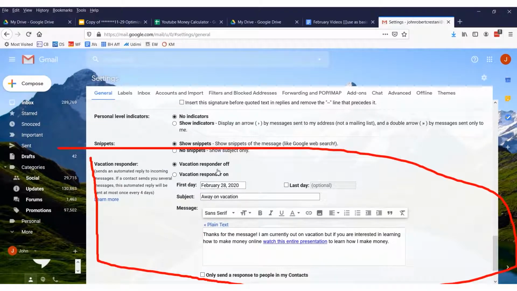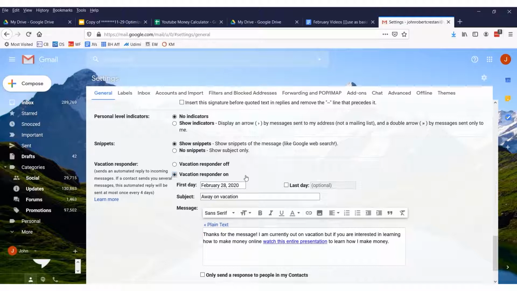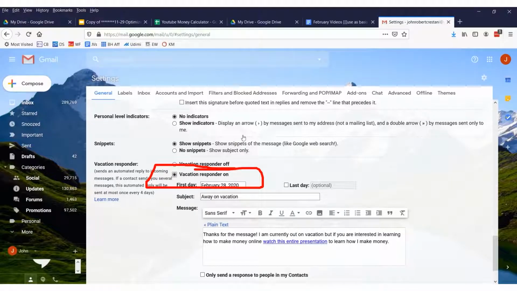What I suggest everybody do with their email, if you care about your time, and I care about my time, is leave the vacation autoresponder on almost all the time. And for many of you who don't use email as much anymore, I know a lot of young people don't, they just TikTok each other now. Keep your vacation autoresponder on.